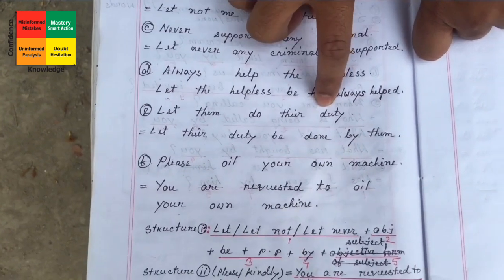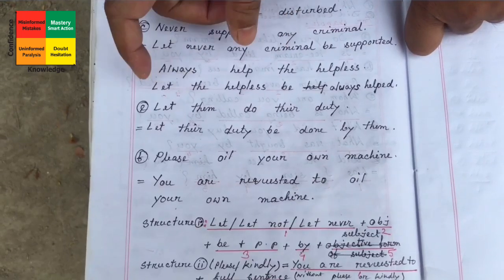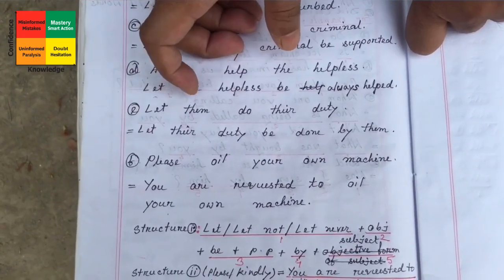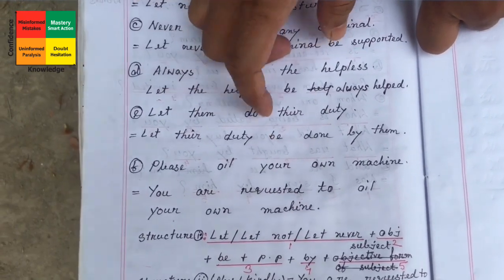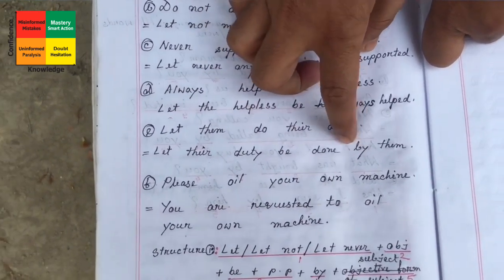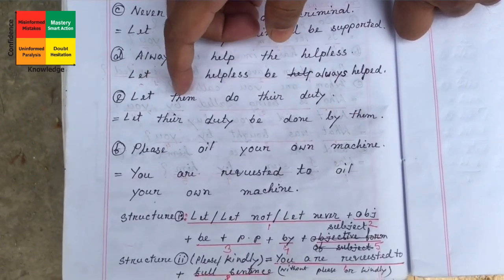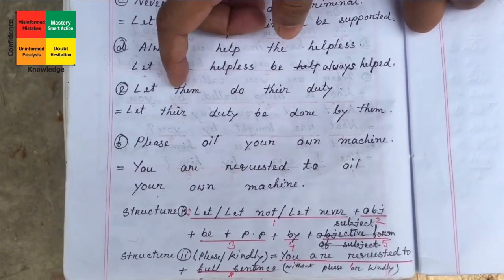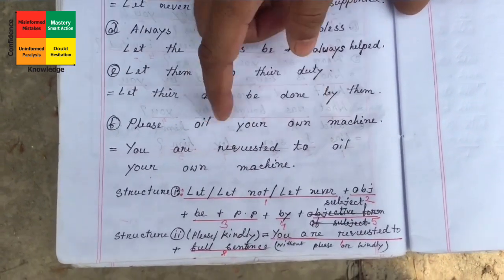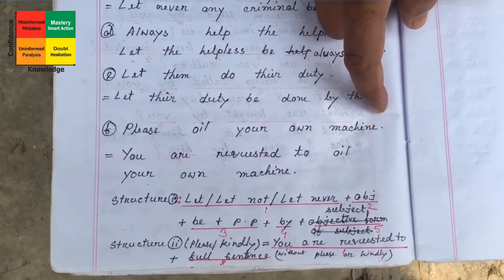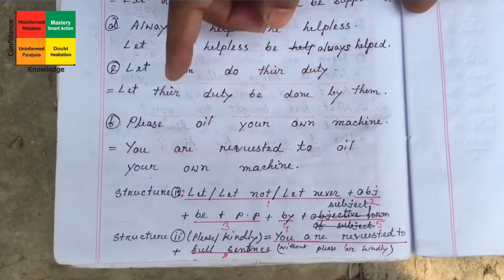Let them do their duty, another one. So start with let again, in the passive also let will be unchanged, and their duty will come first, then the be verb as usual, and the past participle form done, then by them will be by them. In an imperative sentence, no need to change the form of the pronoun. So please oil your own machine. So please will be you are requested to, and the other part of the sentence will be unchanged. So for that reason, you are requested to oil your own machine.